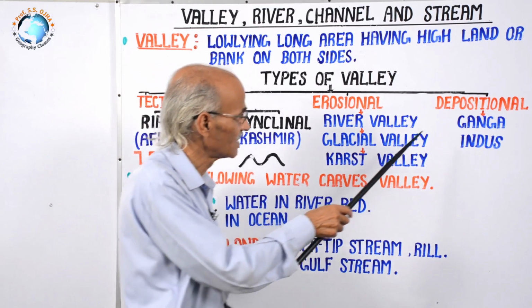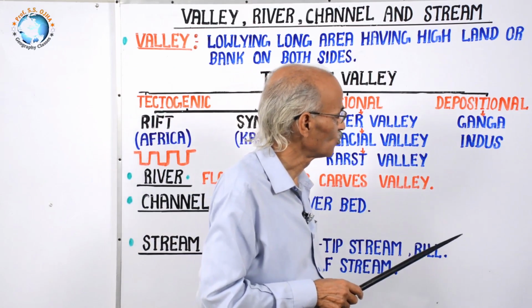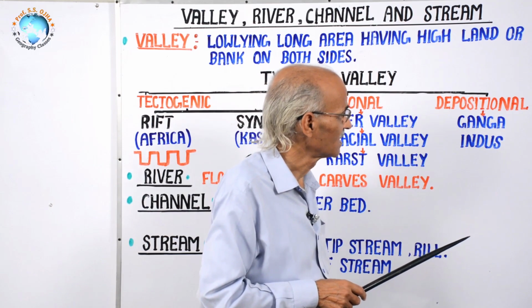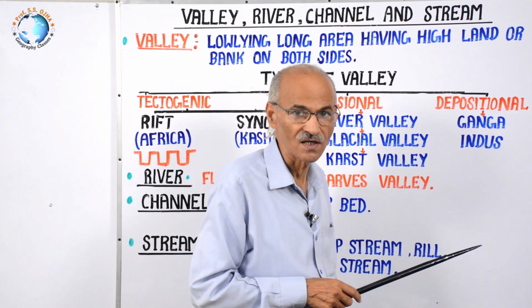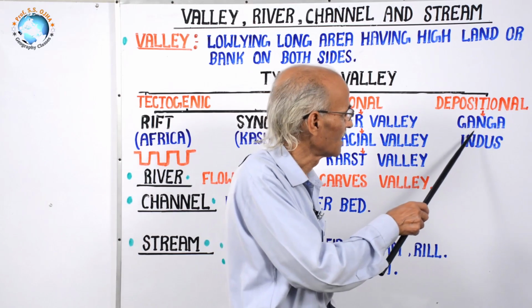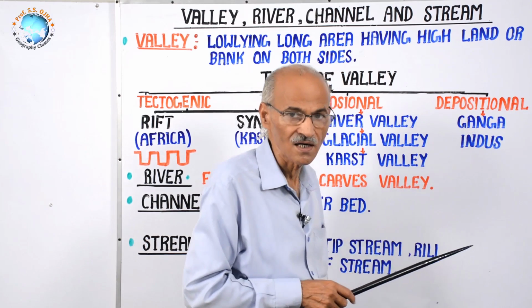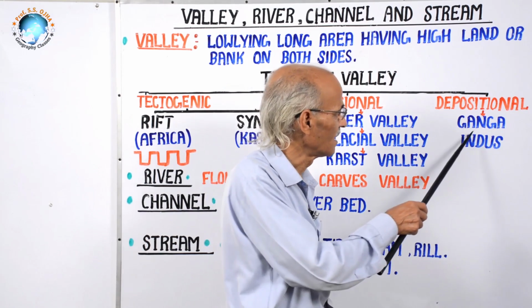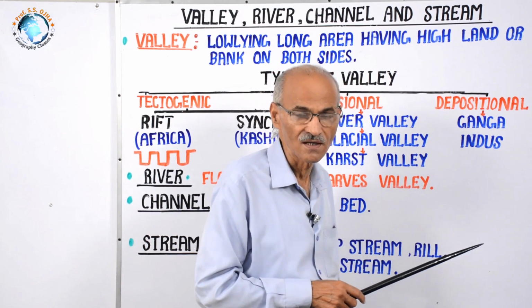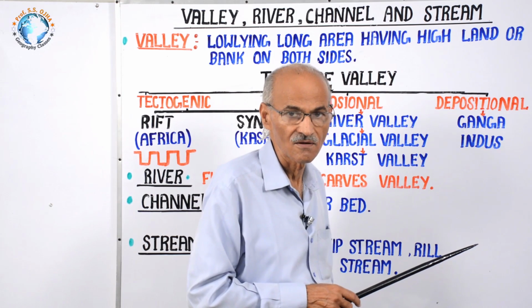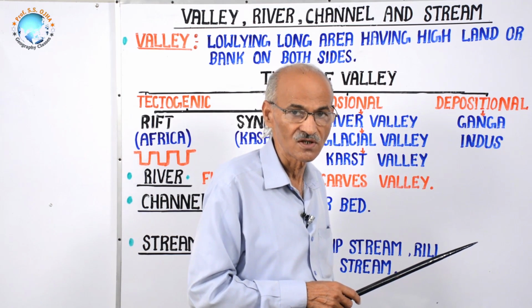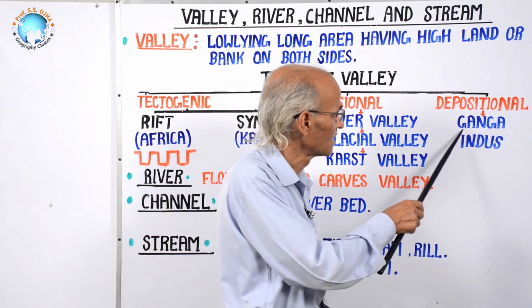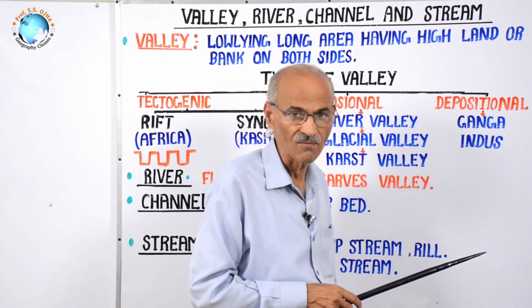Ganga Valley will have two high lands along both its sides. For example, on the north of the Gangetic Plain, it is the Shivalik highland, and on the south of the Gangetic Plain, it is the northern margin of peninsular India. Thus, between these two highlands, this Ganga Valley has been developed.